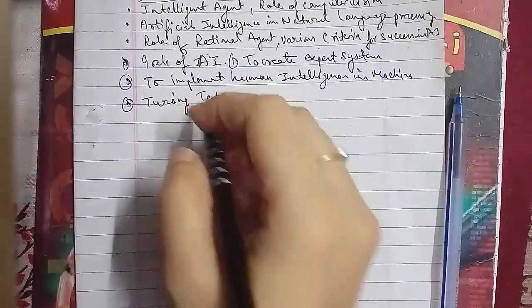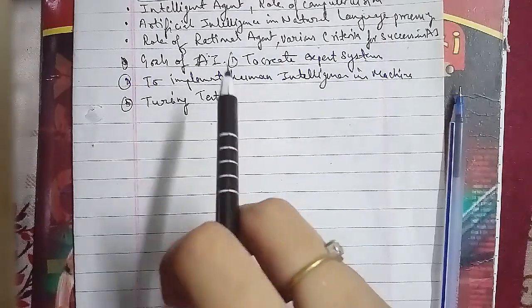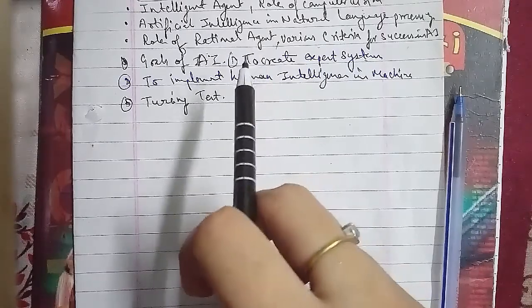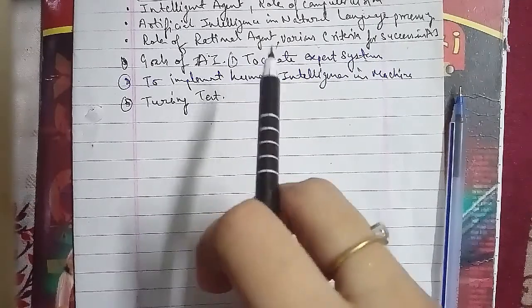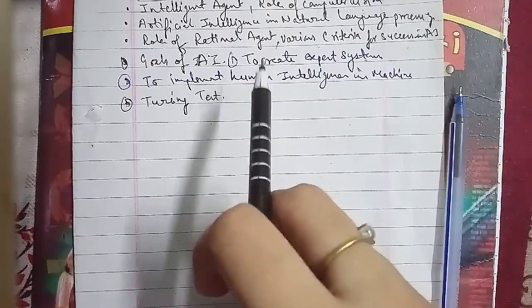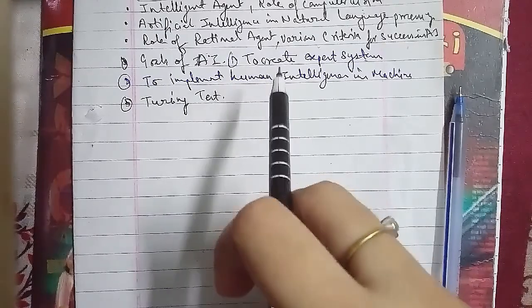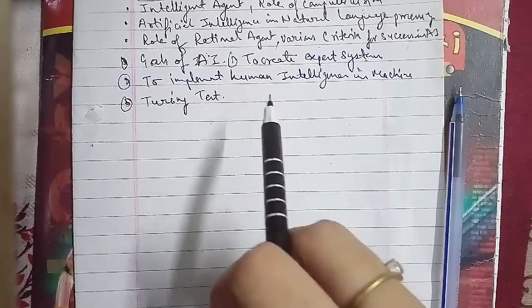Let's go ahead to another one: define learning agent with the help of an architecture. So we'll discuss the learning agent, which has been asked in 18-19. A learning agent is a tool in artificial intelligence that is capable of learning from its experiences.